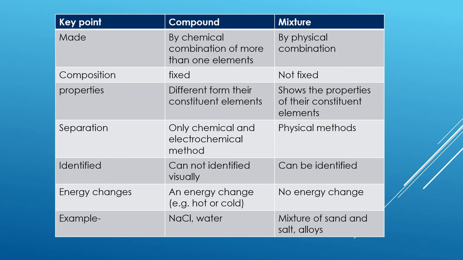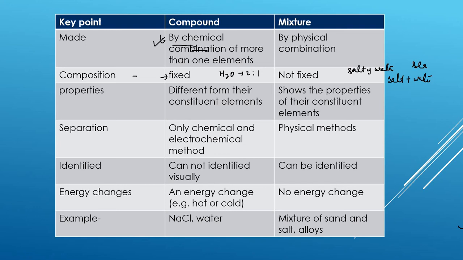Now how do you know whether the given substance is a mixture or a compound? Let's talk about a few very important points. Point number one, you have to think how they are made. If they are just physically combined, you will say, oh, this is a mixture. But if they are combined chemically, they are a compound. Now what about composition? In a compound, the ratio is fixed. For example, for water, the ratio is always 2:1. Now if I am mixing salty water, it depends on me how much salt I want. I can add 2 spoons of salt to water, or I can add 1 tablespoon of salt. It is just a mixture. So salt water is a mixture, but just water is a compound.